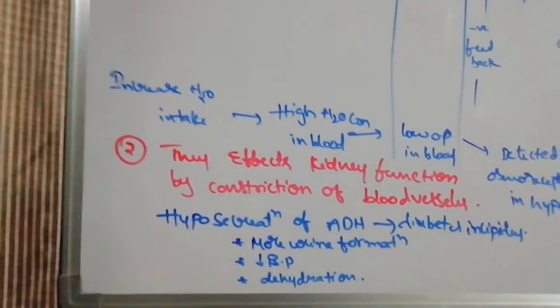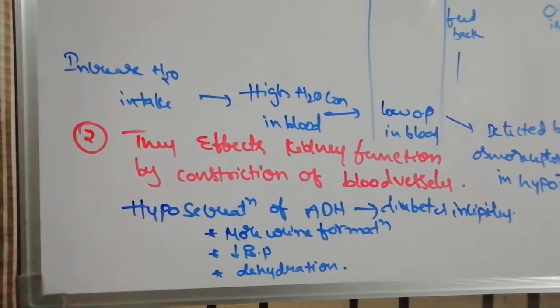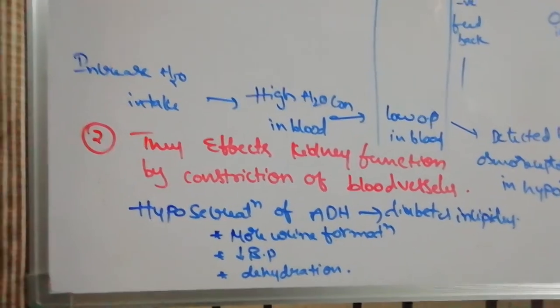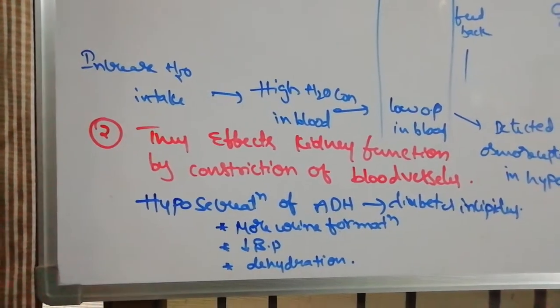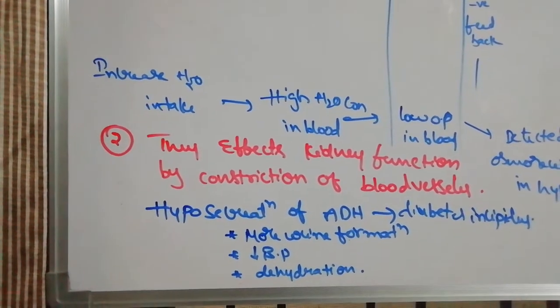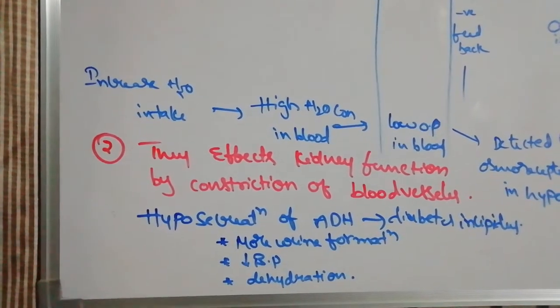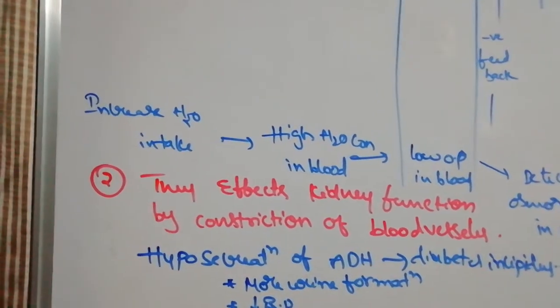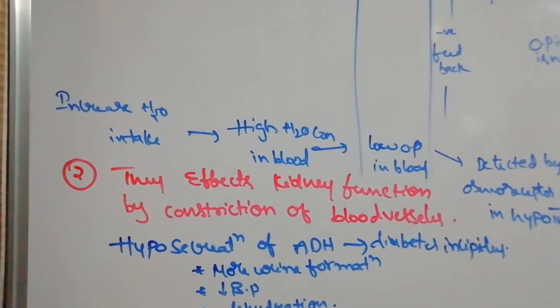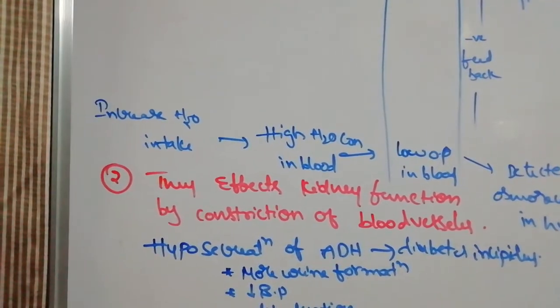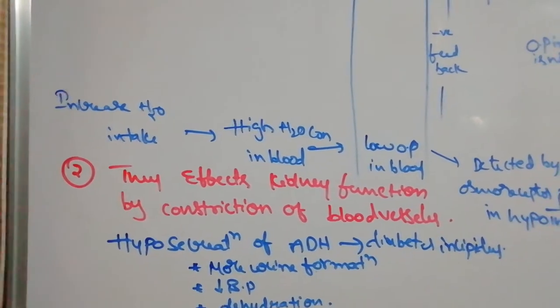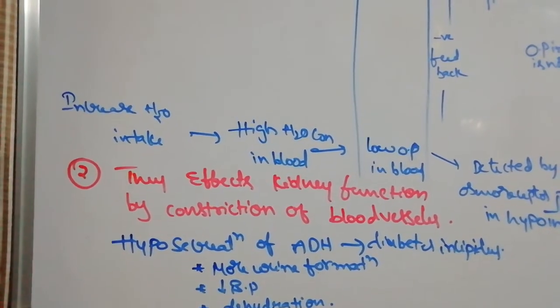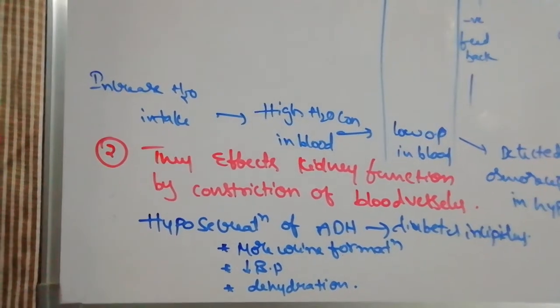Now we come to the diseases. When ADH level decreases, hyposecretion of ADH takes place, and we call it diabetes insipidus. Diabetes mellitus means glucose level is increasing in the blood. Here diabetes insipidus means hyposecretion of ADH.